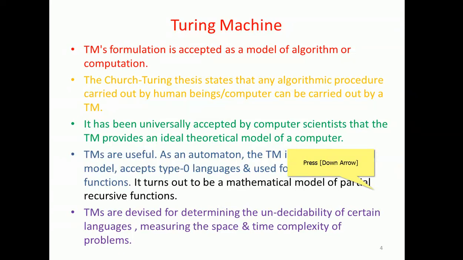Now coming to the model, the Turing machine model has a finite control, which is pointed with the help of the read and write head. This is a pointing device which always points to a particular cell of the tape.